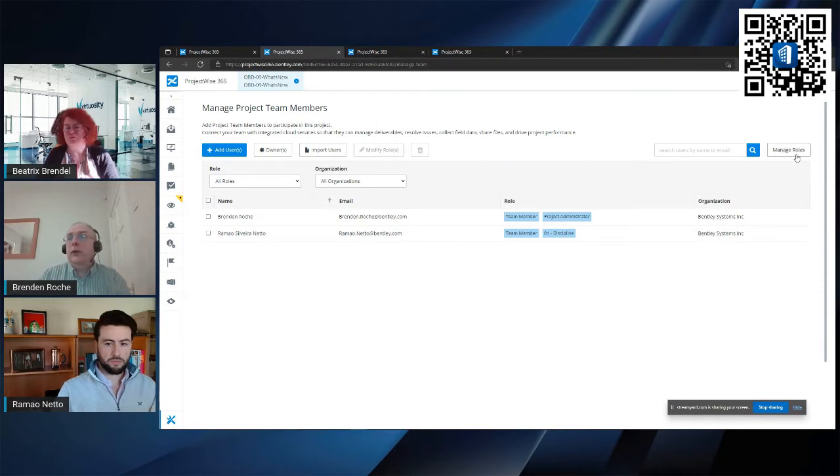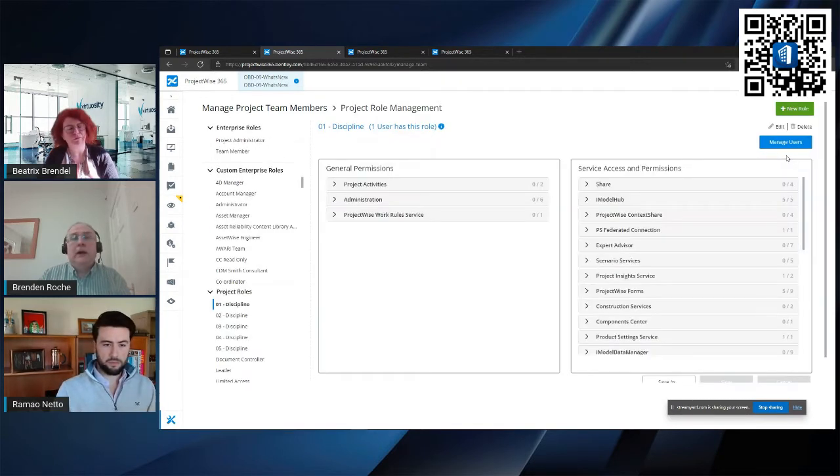So for instance, if I just look at manage roles, we have an entire system of permissions for various activities and services, including the issues resolution service, so that they can see things or interact with things. Okay. Again, I'm not going to dive too deep into that.